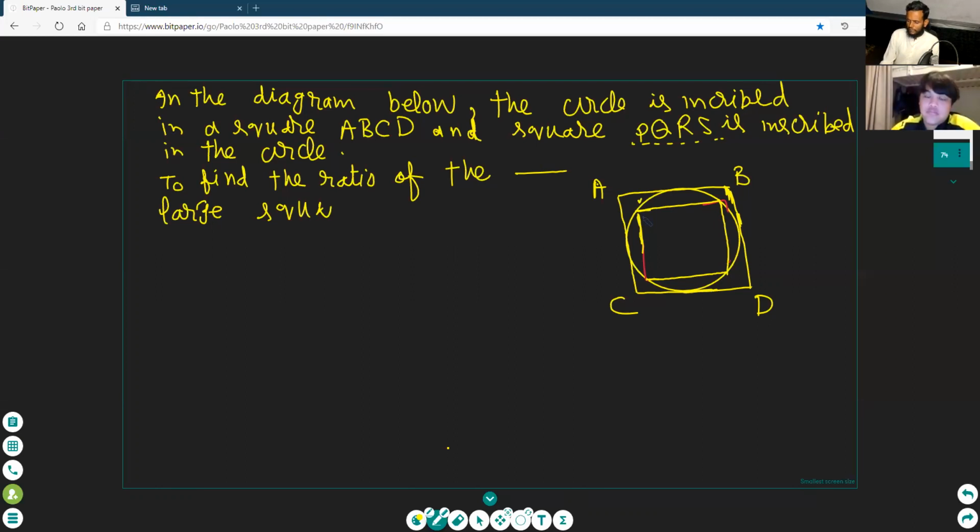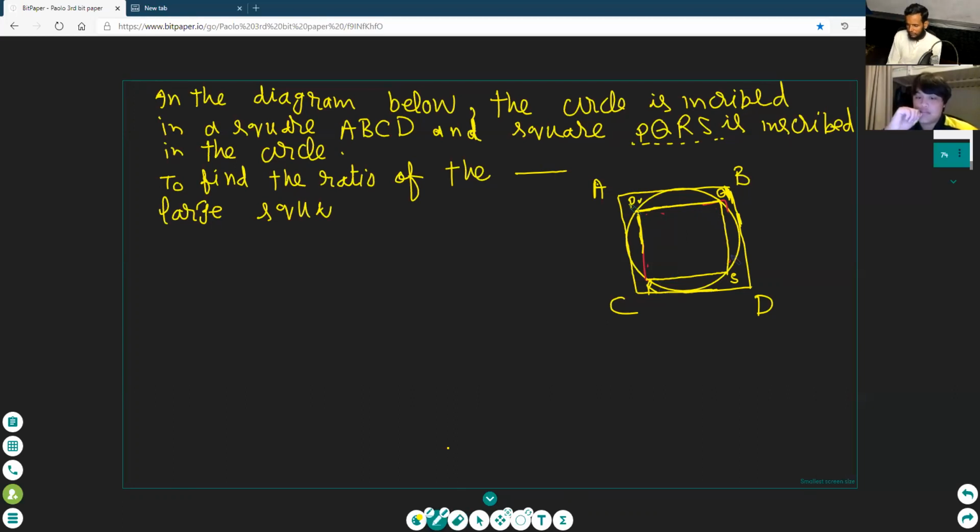What is the name of this square? Can you write this square name? See here, it is given PQRS. Write the name of this PQRS. PQ. Write the name here, okay? Not here. It will show the name right here. PQRS. RS name here, okay? It is clear or not clear?